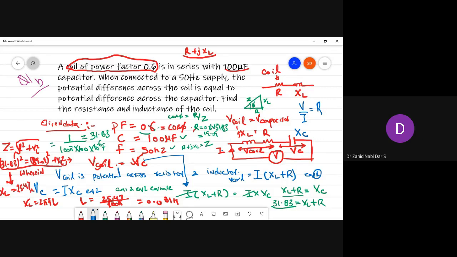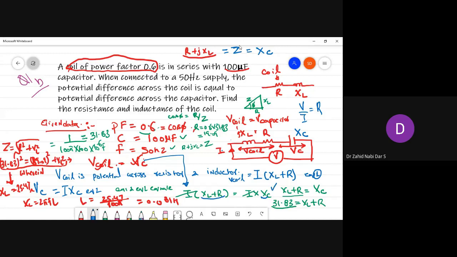So this I cancels. This XL plus R in normal terms is nothing but Z. This is equal to XC. So Z is equal to XC; indirectly it is telling us Z is equal to XC.